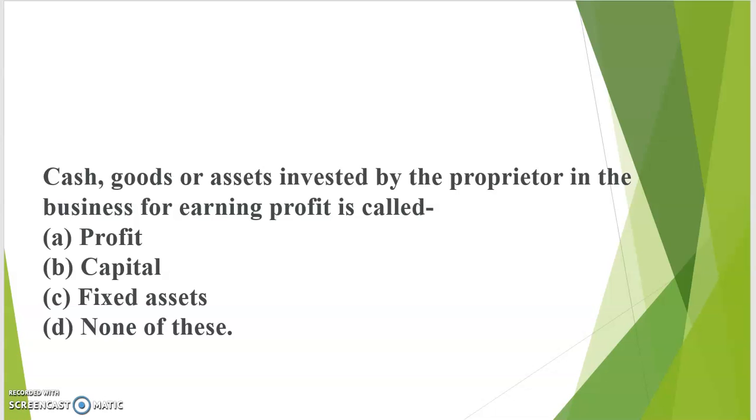Cash, goods or asset invested by proprietor in the business for earning profit is called: A, profit; B, capital; C, fixed asset; D, none of these. These are the assets brought by the proprietor into the business, and that's why it is called fixed asset. So the correct option is C, fixed asset.